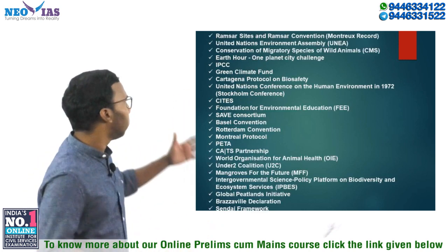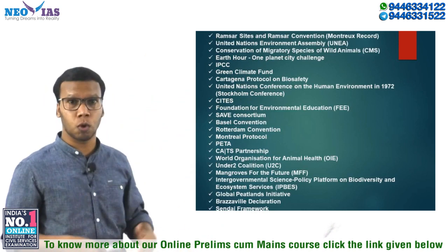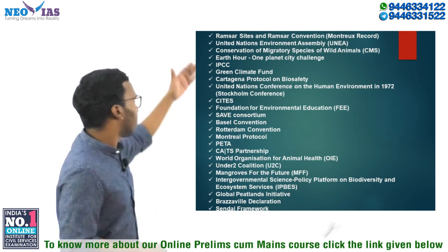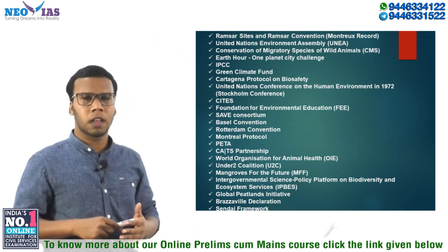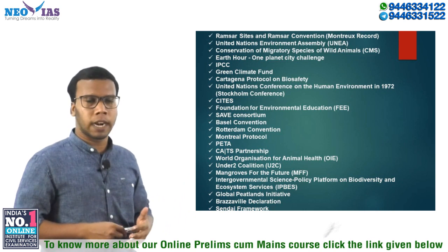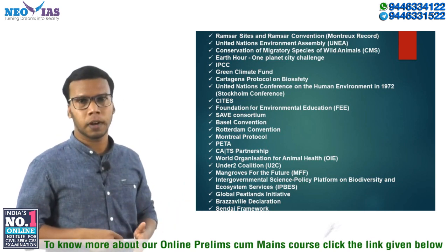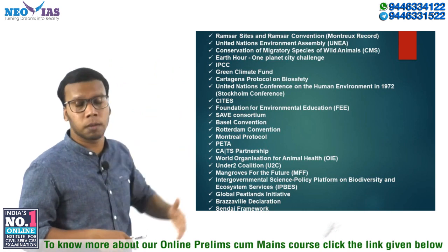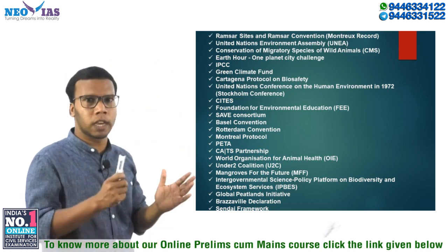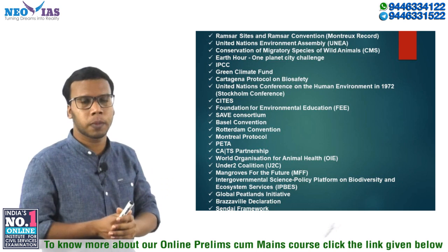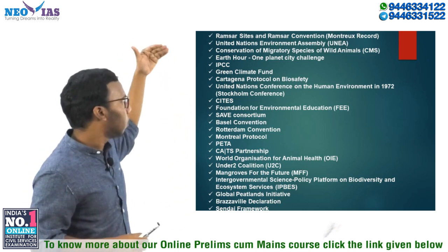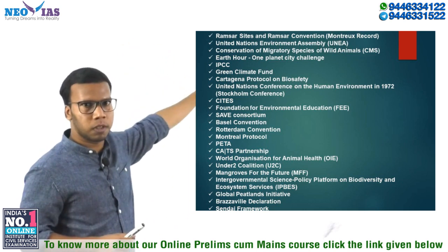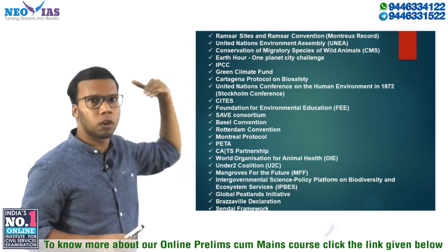Now we have some international initiatives or organizations. The first one is Ramsar sites. We know that around 10 more wetlands were added to the Ramsar list in India, so we need to know about the Ramsar sites in India. Around 37 Ramsar sites are there. You need to know their locations, what the Ramsar Convention is, its features, and the Montreux Record.